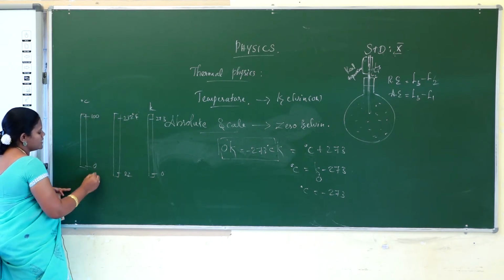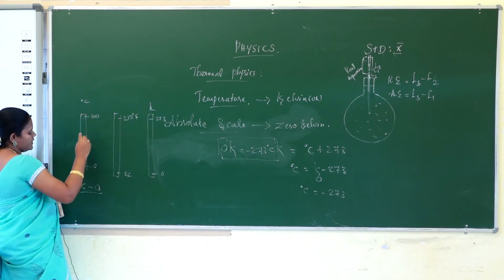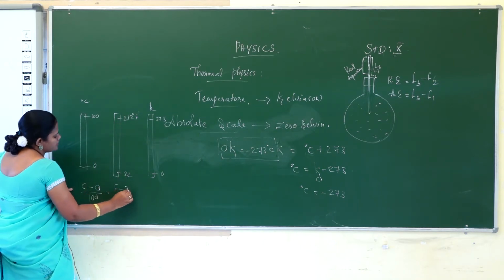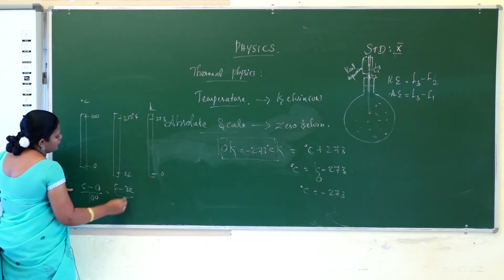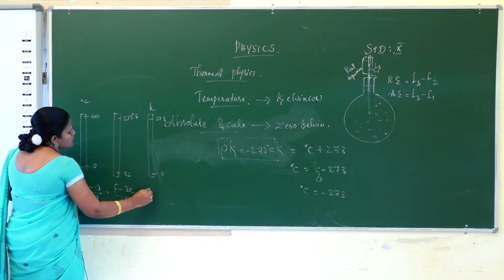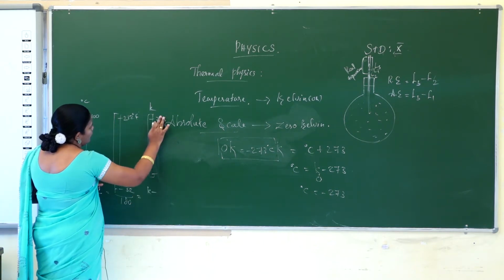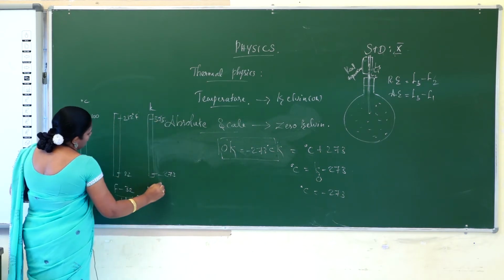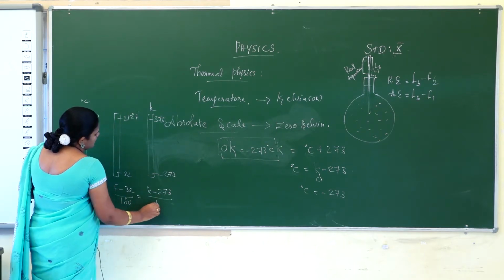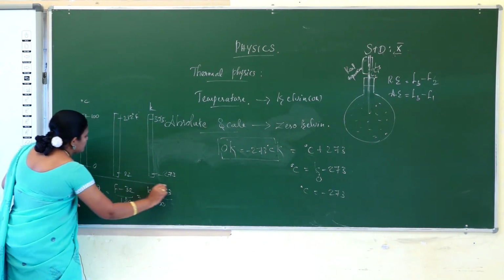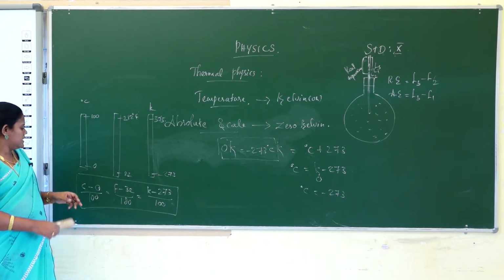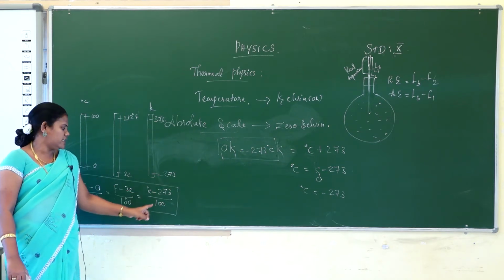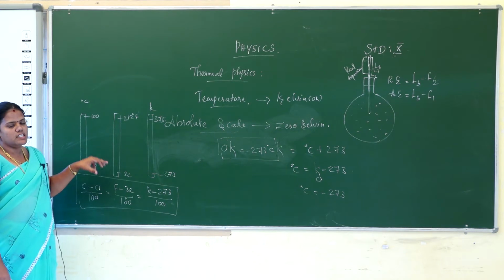Celsius minus the lower point, which is 0, over the number of divisions between the lower point and upper point, which is 100, is equal to Fahrenheit minus the lower point, which is 32, over the number of divisions between the lower and upper point, which is 180, is equal to Kelvin minus the lower point, 273, over 100. This is the relation between the three different scales: C minus 0 by 100 is equal to F minus 32 by 180 is equal to K minus 273 by 100. This is the three-scale relation.